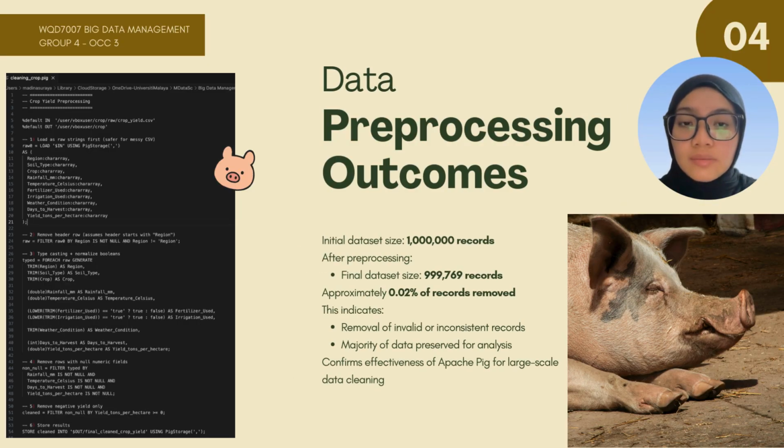Data preprocessing has been done using Apache Pig. On the left-hand side is the script that we used for data preprocessing using the Pig language. Initially the data size was 1 million records, and then after preprocessing, it reduced by approximately 0.02%, involving removal of invalid or inconsistent records and also duplicate records.